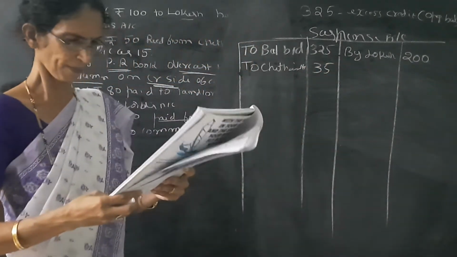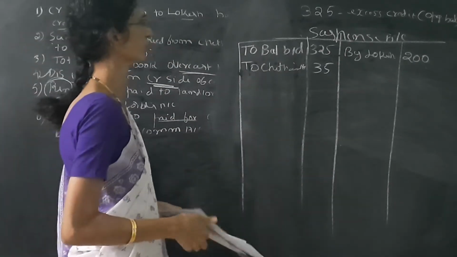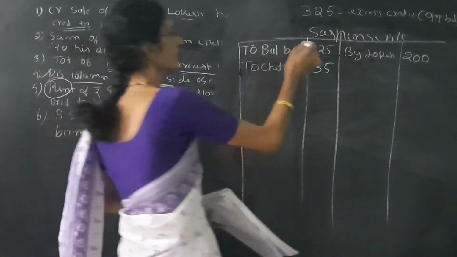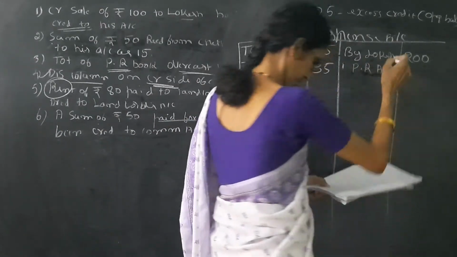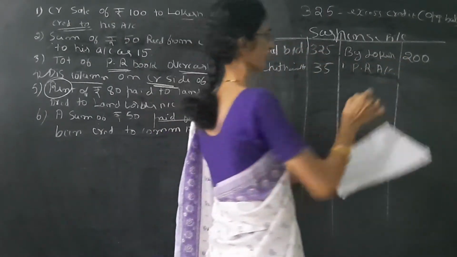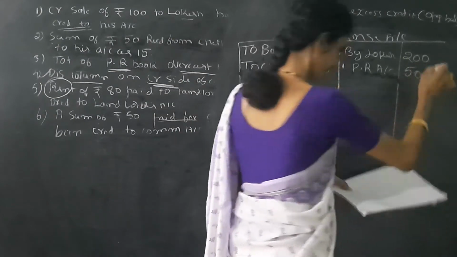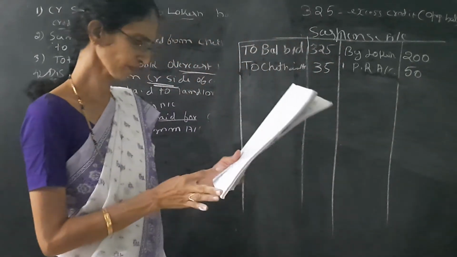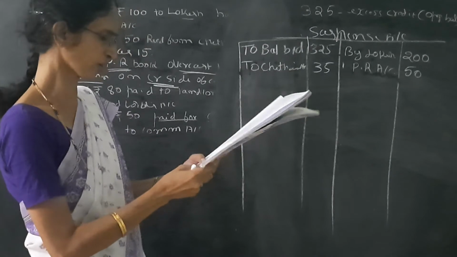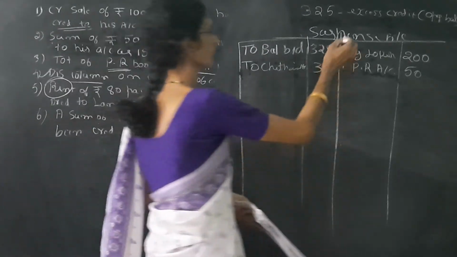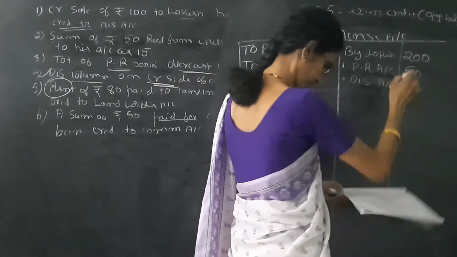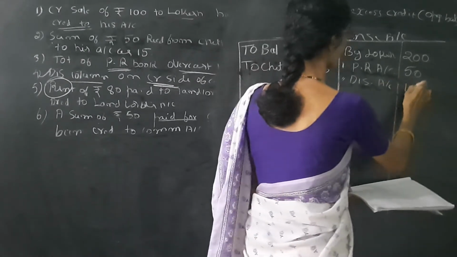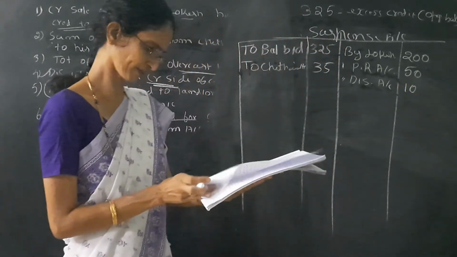The next one is purchases returns account debit to suspense account, or suspense account credited by purchases returns account. The amount is 50 rupees. The next entry is discount account debit to suspense account, or suspense account credited by discount account. The amount is 10 rupees.